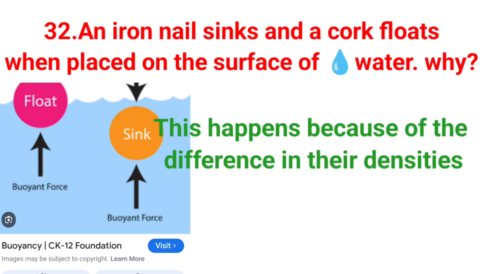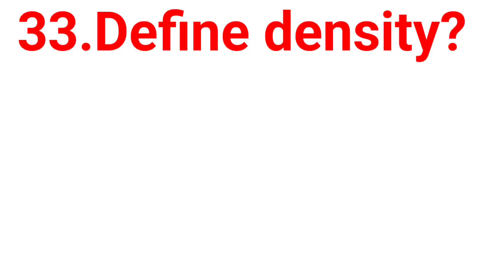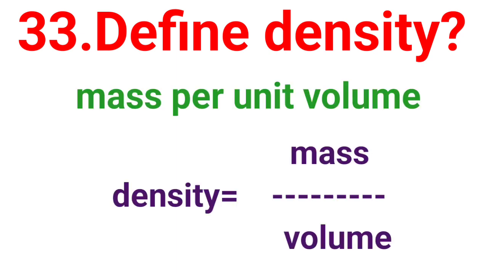Why? This happens because of the difference in their densities. Define density. Mass per unit volume. Density is equal to mass by volume.